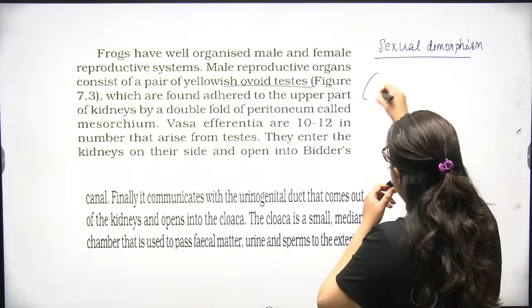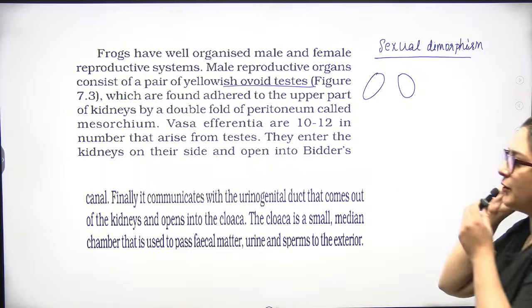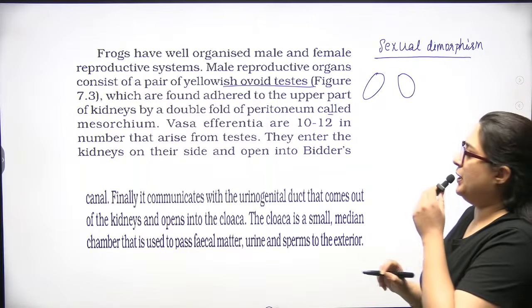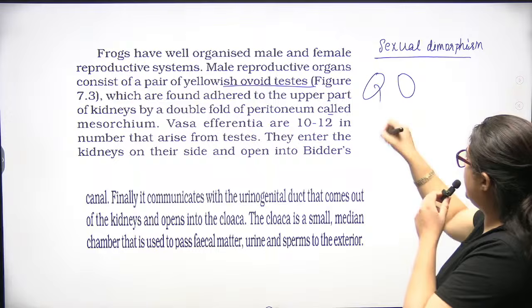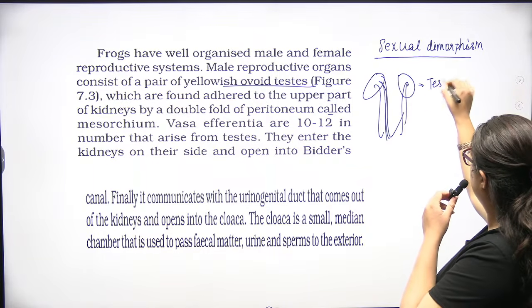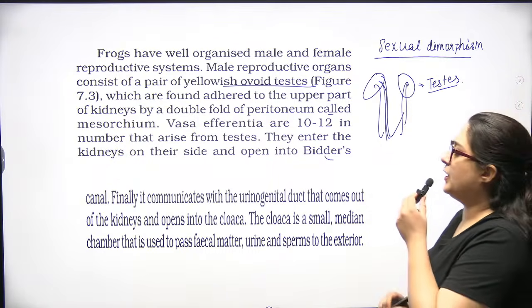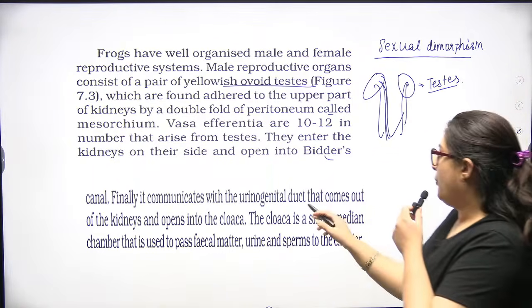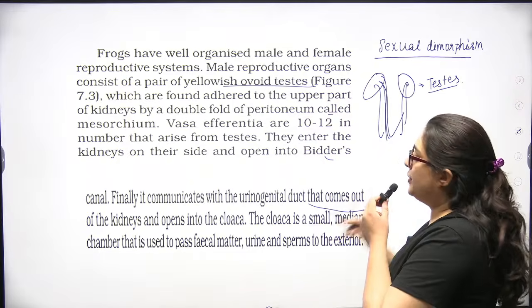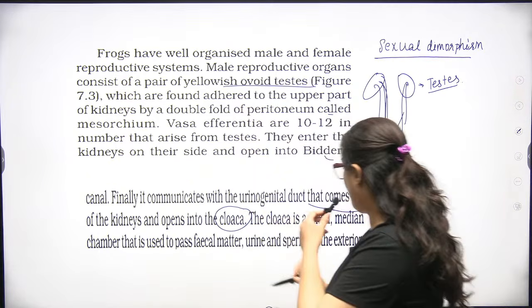Pair of testes. They adhere to the upper part of the kidneys by a double membrane of peritoneum. 10 to 12 vasa efferentia arise from the testes. They enter the kidney on their side and open into Bidder's canal. Finally they communicate to the urogenital tract, which comes out from the kidney and opens into the cloaca.